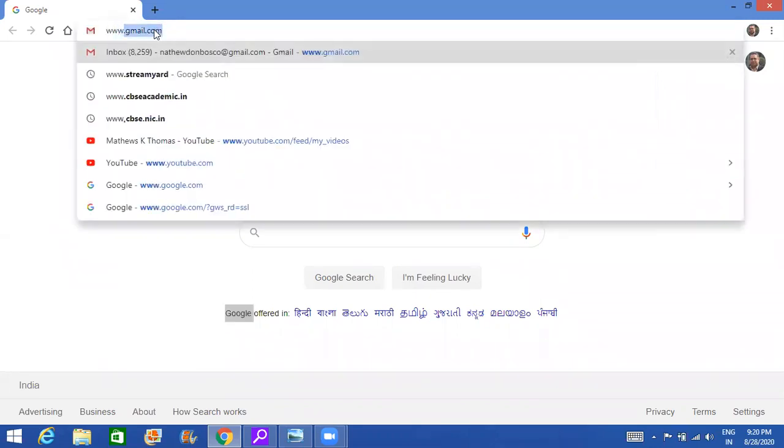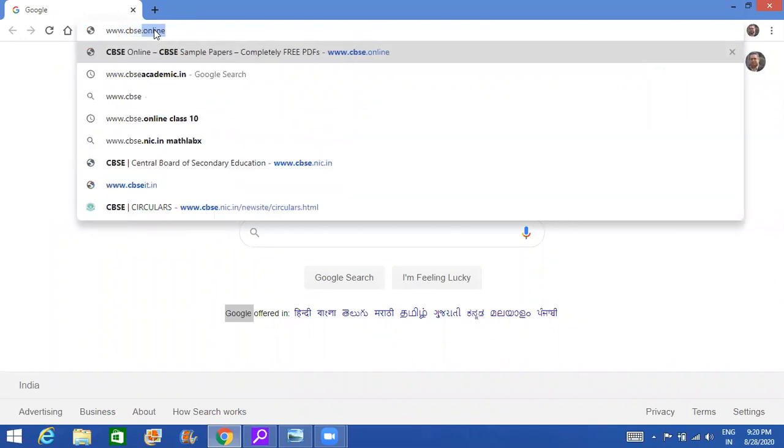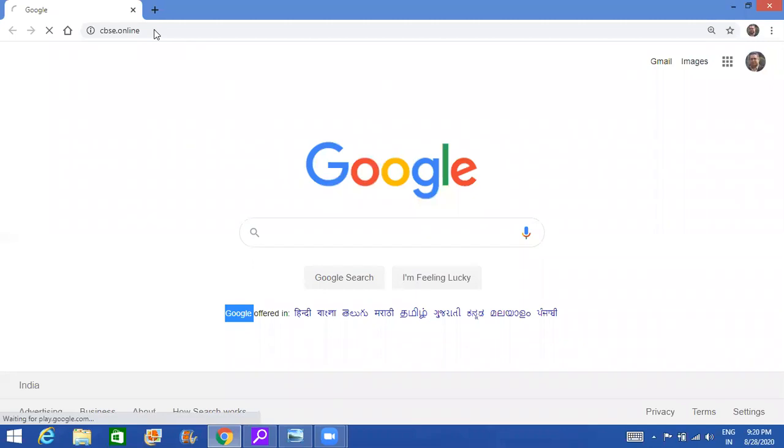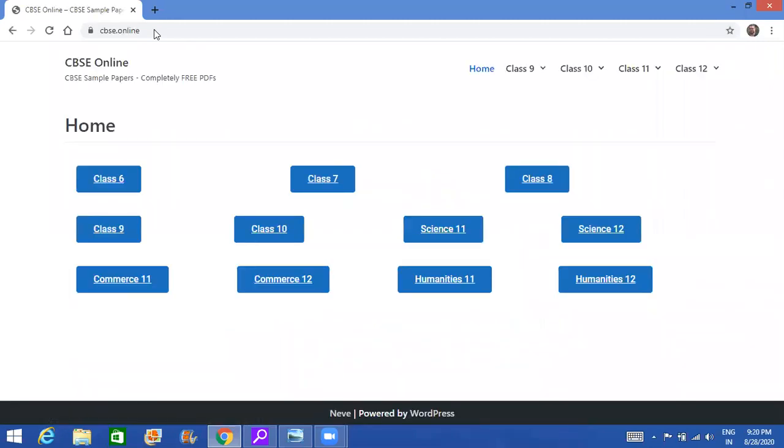I also want to recommend a very good site here, that is www.cbsc.online. It's a very good site in which you get a lot of information from right from class 6 to class 12. I come to this site often, and it's highly recommended that you use this site.